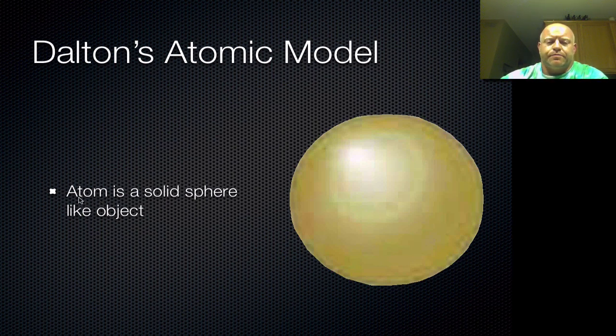So as a result, his model shows that the atom would be kind of like a sphere, just a solid sphere or a ball of mass that was indestructible. You could not break it apart and it had no complexity to it. We now know that his model isn't right, that there's more complexity there. However, it was a good starting point from a historical aspect. Again, we're talking early 1800s.